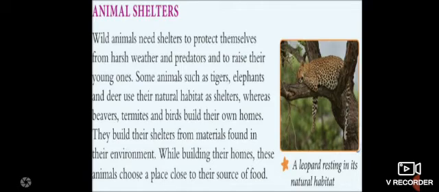Sometimes animals such as tigers, elephants, and deer use their natural habitats as shelters, whereas beavers, termites, and birds build their own homes. So, children, what will tigers, elephants, and deer use? They will survive in natural shelters. And some animals such as beavers, termites, and birds build their own houses. That means they build their own nests. They build their shelters from materials found in their environment.